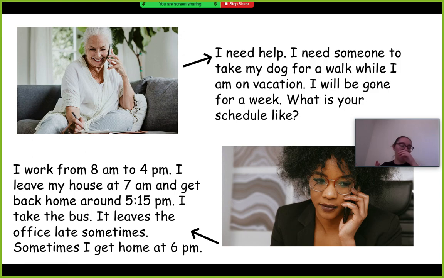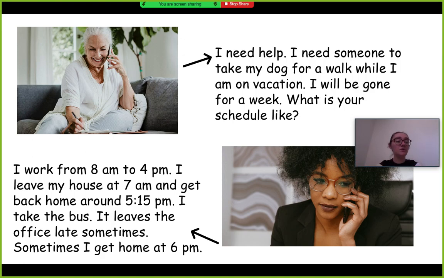So instead of having to say all of that, she just says, "I work," simple present tense. She says, "I work from this time to this time, from 8 a.m. to 4 p.m." The person that's talking to her knows that means that they do it a lot. That means that's an all the time thing. "I leave my house at 7 a.m. and get back home around 5:15 p.m." So she's telling her neighbor, this is what I do a lot. This is what my schedule is.